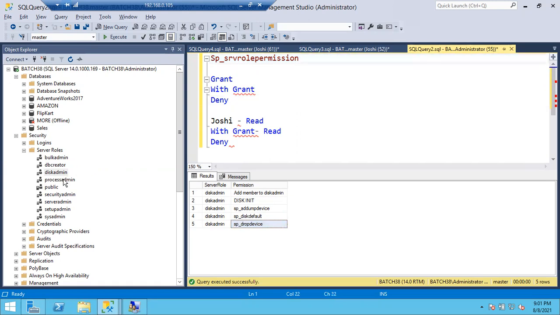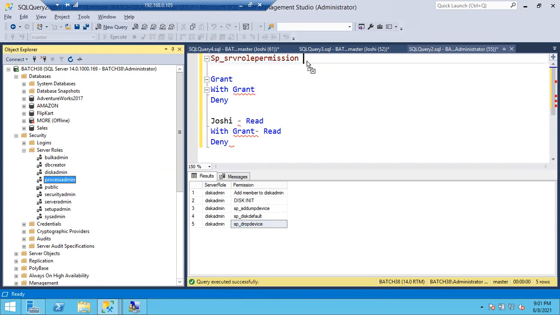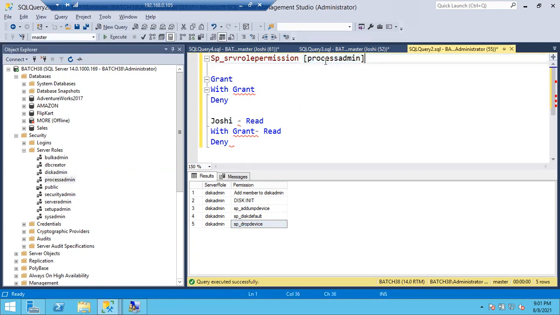Process admin will take some time. Process admin is also a very important admin role. It has two permissions. One is of course the default permission: if you are a member of process admin, you can add another member into the process admin role. The second permission is kill. What is this kill, guys? In the blocked sessions, we can kill some of the commands. Very good, excellent. Sometimes there are scenarios where you have to kill the sessions.